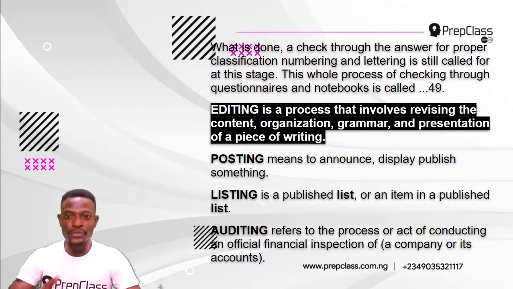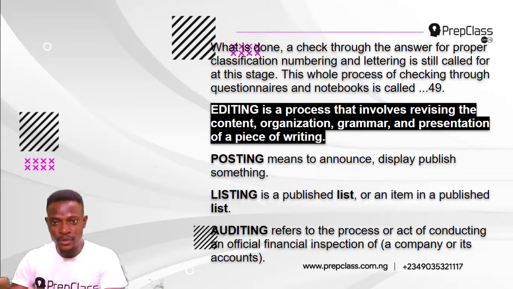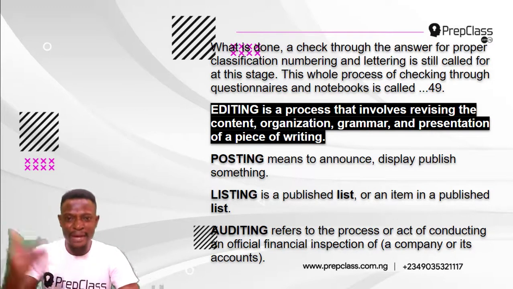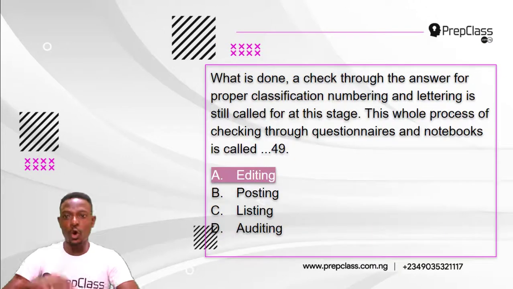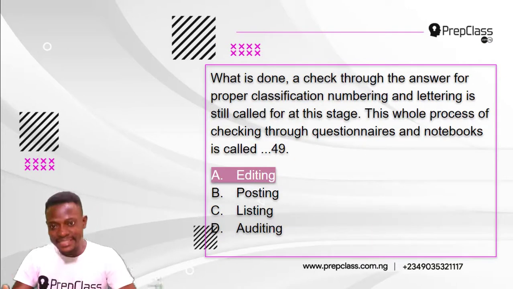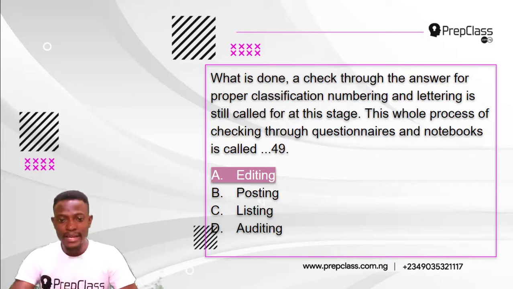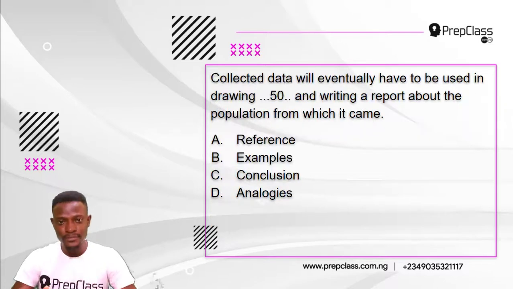A process that involves revising the content. When you are checking through, you are revising the content, organization, grammar, and presentation of a piece of writing. So the answer, this whole process is called editing. Right. Moving on, question 50.